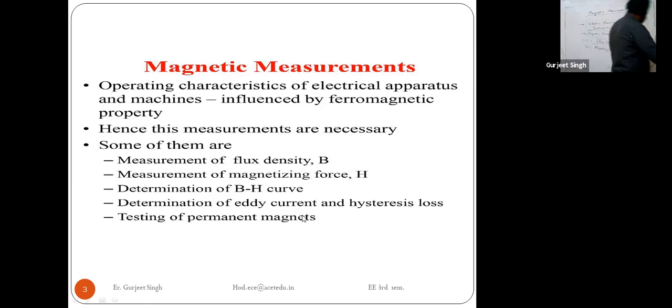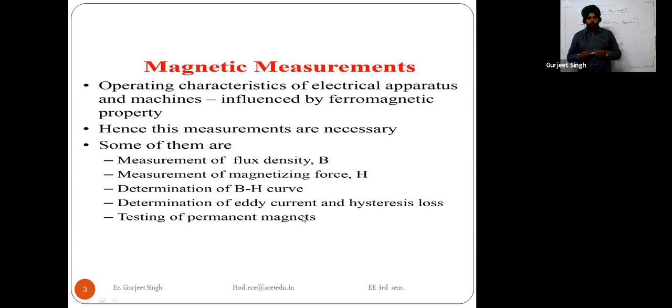So these terms, like calculating the value of B, the flux density, and calculating the value of the magnetizing force, which is similar to the electromagnetic force, are related to magnetic measurements.